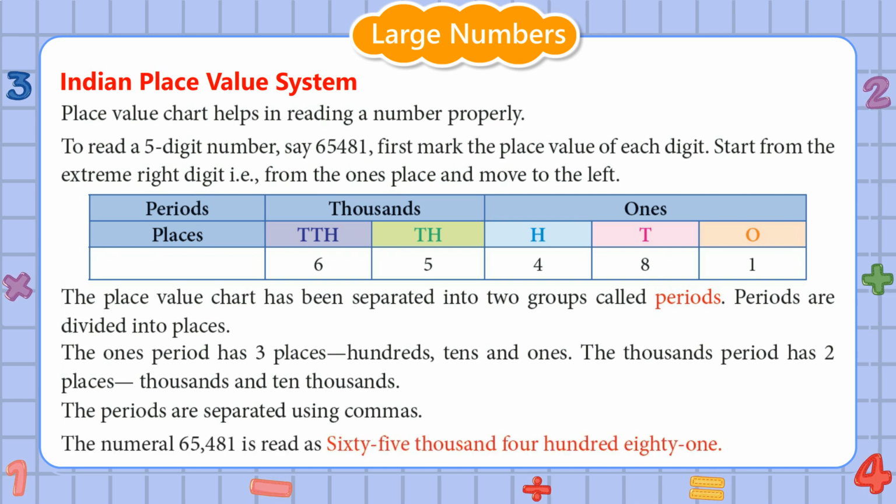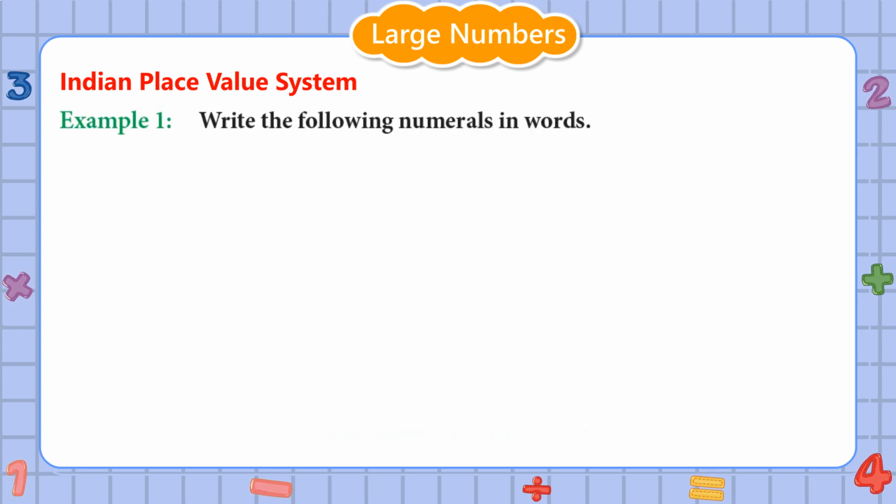The numeral 6, 5, 4, 8, 1 is read as 65,481.